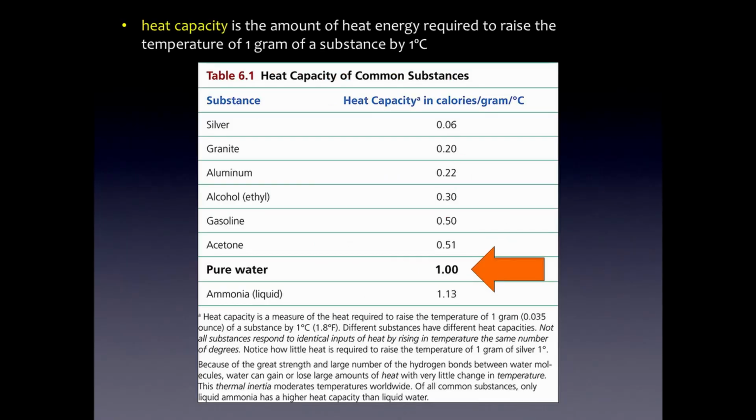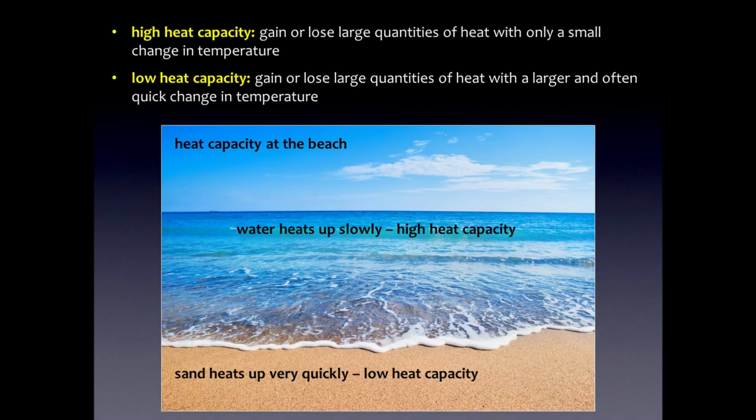The next thing we should look at is the heat capacity of water. Heat capacity is the amount of heat energy required to raise the temperature of 1 gram of a substance by 1 degree Celsius. If you look at this chart here, the heat capacity of some common substances, we see that water, pure water, has a pretty high heat capacity, one of the highest of all known substances, higher than granite, higher than acetone, higher than gasoline. A high heat capacity means that a substance, in this case water, can gain or lose large quantities of heat with only a small change in temperature. So there's a large either input or output of energy, but the overall temperature doesn't change that much.